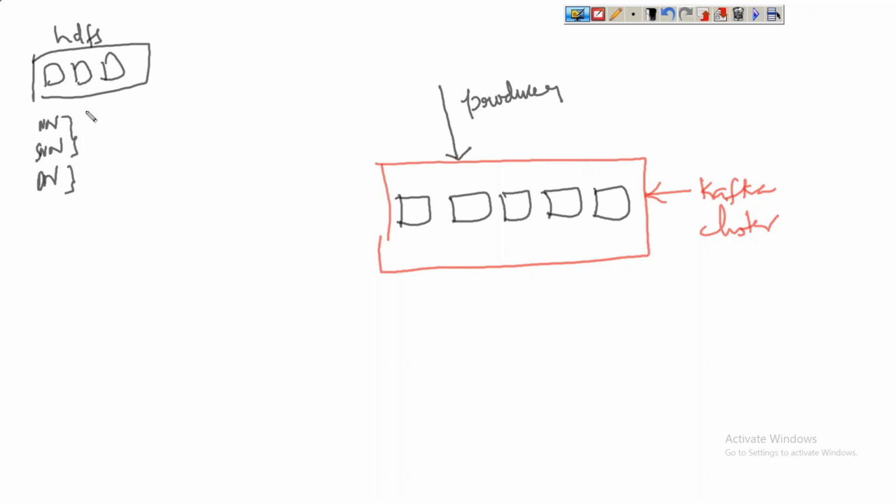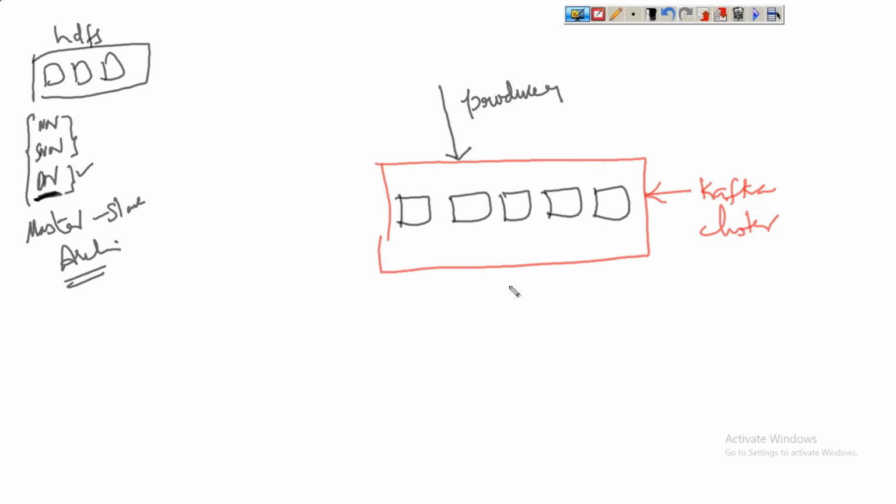We'll have only one or two master nodes or servers, and all the remaining nodes will be worker nodes, only slave nodes. So maximum of the nodes will have the data nodes. So the architecture is master slave architecture here, isn't it?